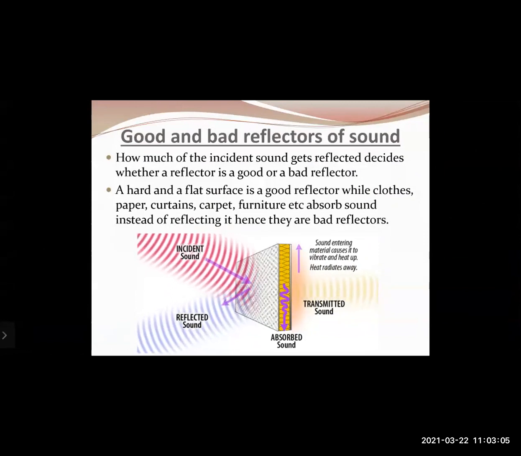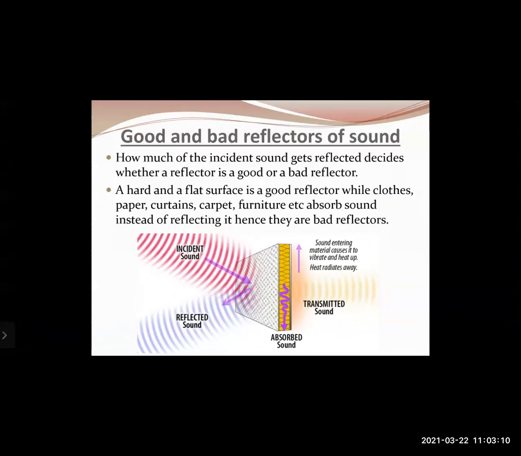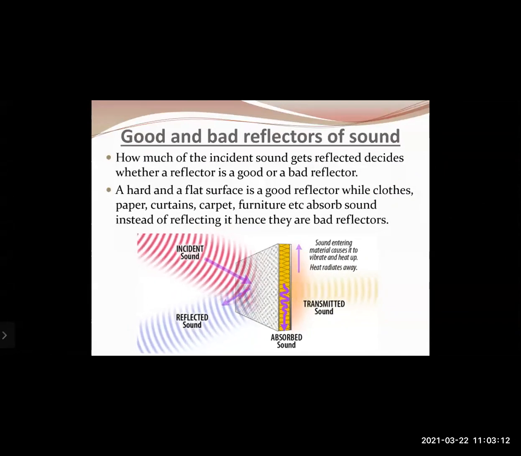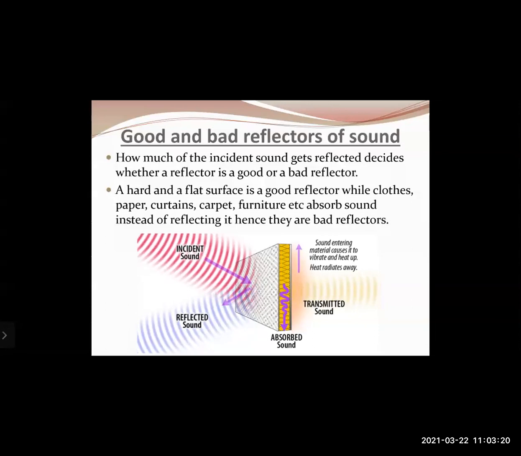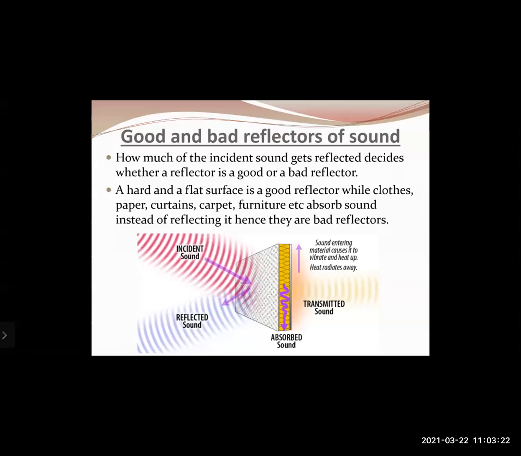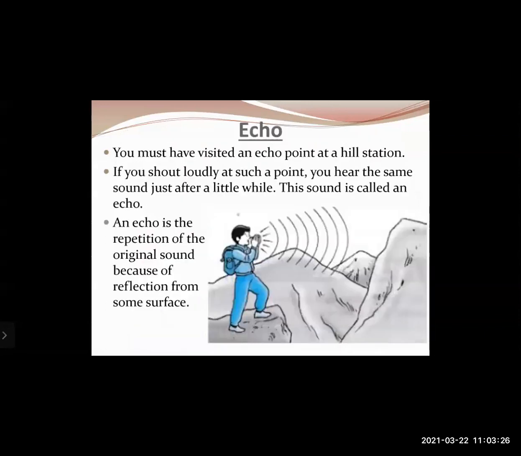Okay, so certain surfaces will reflect the sound as it is, something like a glass surface or maybe a rigid wall that will reflect the sound waves. But if you have curtains, or clothes hanging, or maybe trees around us, right? Because they are soft surfaces, they will absorb the sound radiation or sound waves. Okay. Then the next concept is a very interesting phenomenon, which is called an echo.